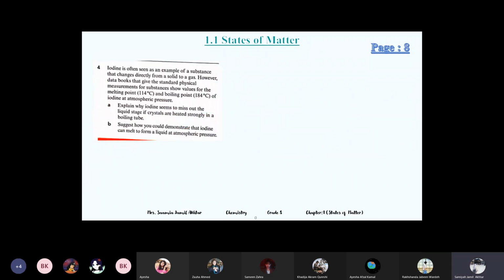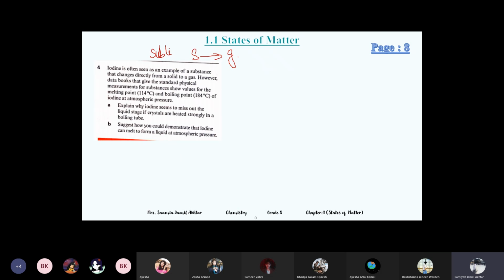Question number 4. Iodine is often seen as an example of a substance that changes directly from solid to gas. So iodine shows sublimation. However, the data books that give the standard physical measurements for substances show values for the melting point and boiling point.